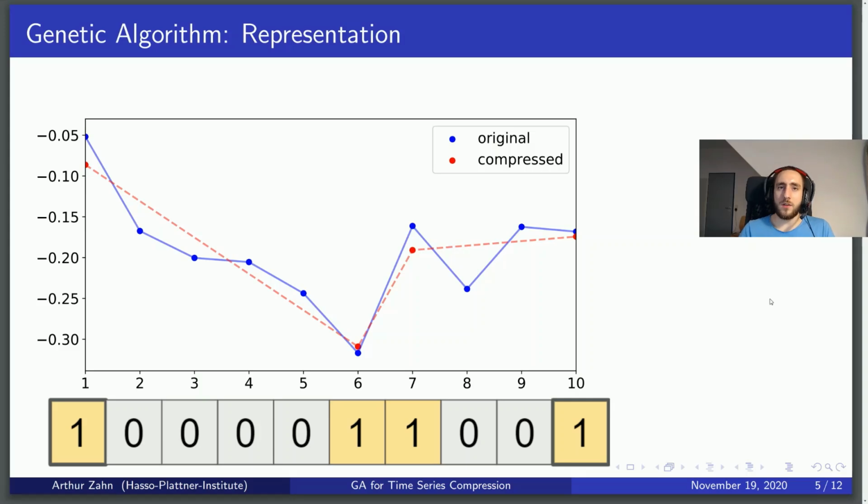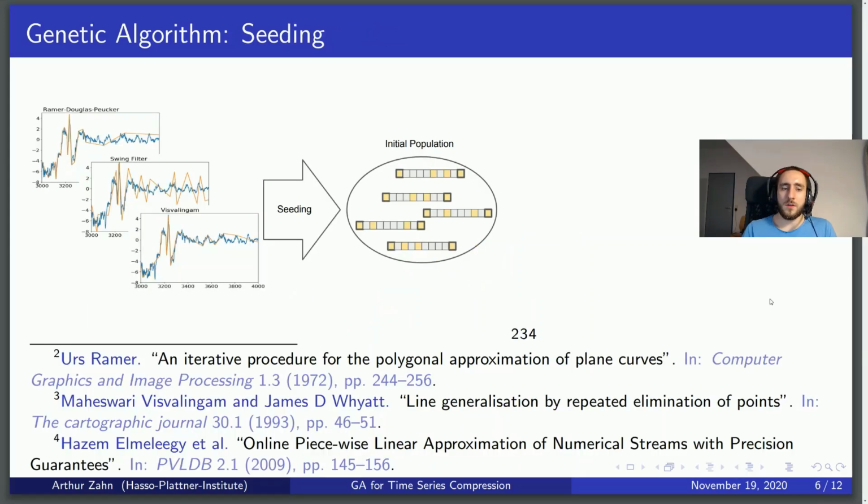Let us now take a look at the seeding operator. We use 3 different algorithms from the literature, each of which pursues a unique greedy strategy to compress time series. By using multiple algorithms, we hope to cover different input types and to achieve more robustness in general. Introducing those solutions into the initial population greatly accelerates the search, especially at the beginning during the exploration phase, and allows the algorithm to build on top of them.